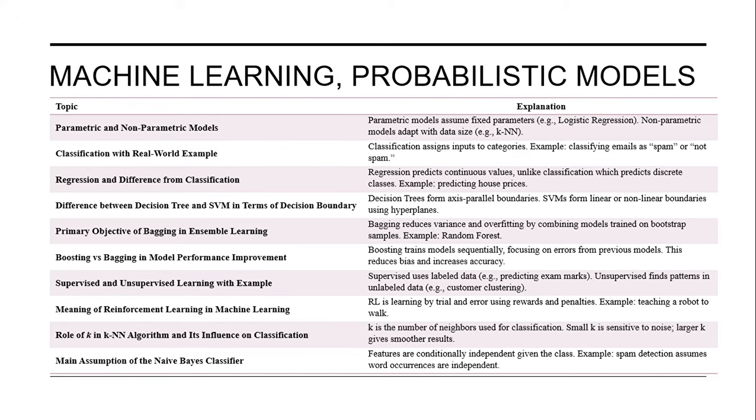Under the KNN algorithm, k is nothing but the number of neighbors used for classification. A small k value is sensitive to noise, whereas a larger k gives a smoother result. The main assumption under the naive Bayes theorem is that the features are conditionally independent given the class. For example, spam detection assumes word occurrences are independent.